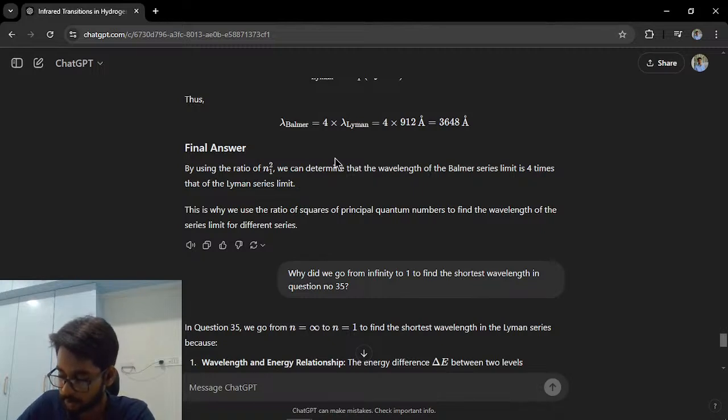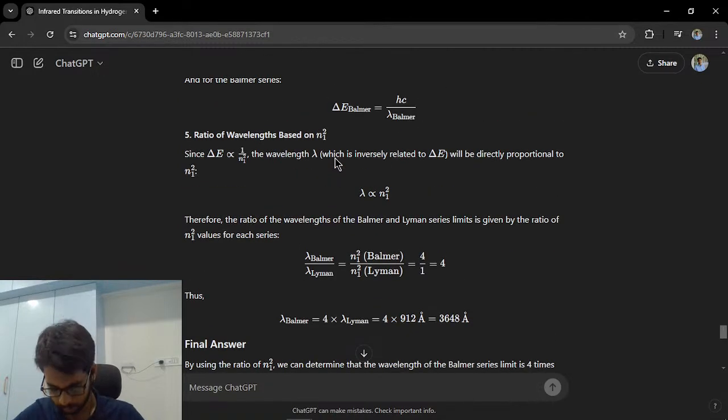Now this corresponds to the inverse of a wavelength, so we can invert this value also to find the wavelength. So 1 upon RH. Now 1 upon RH is 109678 centimeter inverse, so that is our wavelength. But now the answer is in angstrom, and we have the centimeter inverse value of the wavelength. Now how am I supposed to convert centimeter inverse to angstrom? As far as I remember, I have not come across any conversions. The closest I have gotten is 1 nanometer equals 10 angstrom.